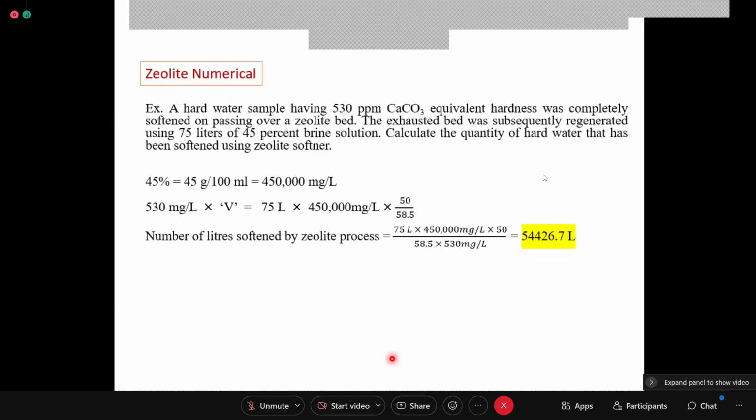I will put one document in your group, covering what all is there in water treatment and what all we will be discussing in refractories, and then adsorption and kinetics, because it is pure physical chemistry.